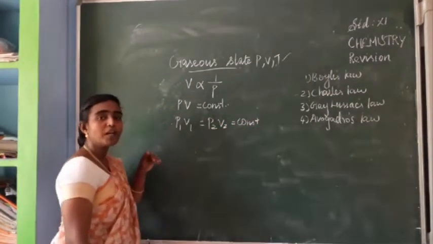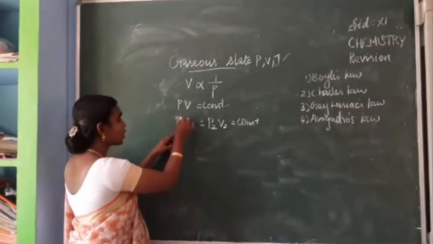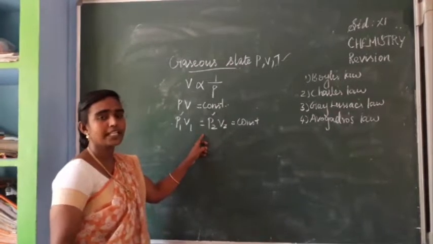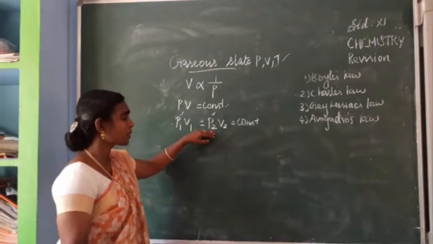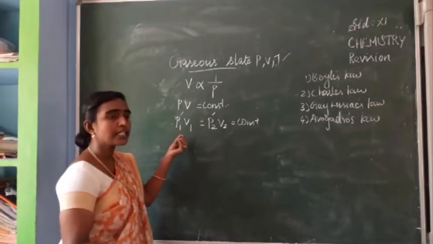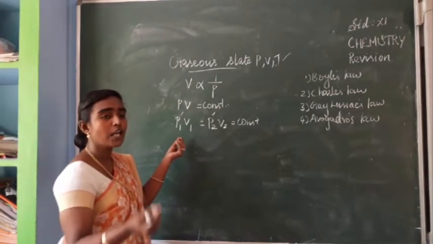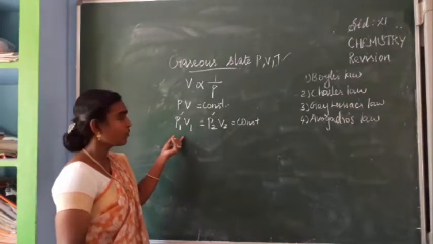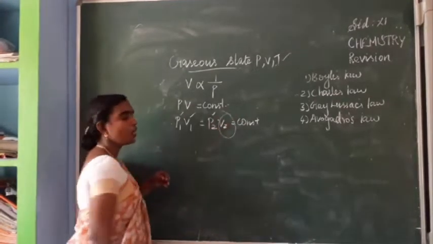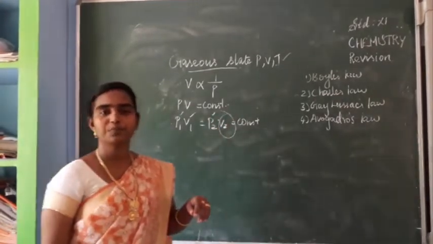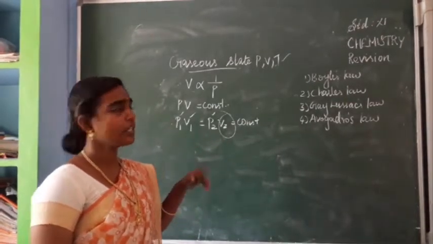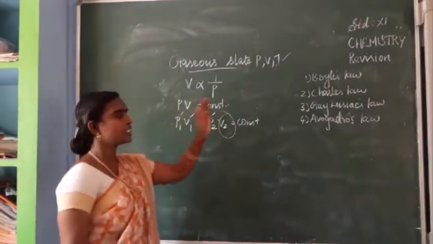Okay. So in a problem, when they ask about the pressure of a particular gas, here the second sample, maybe nitrogen or hydrogen, whatever it may be, its pressure also, 2 pressures are given. Then of the 2 volumes, there is a possibility of giving the value of any one volume. This also given, when you rearrange the equation, you can find out the value of V2. Is it clear? If it is a problem also, you can write it easily using this formula. So next one, Charles' law.